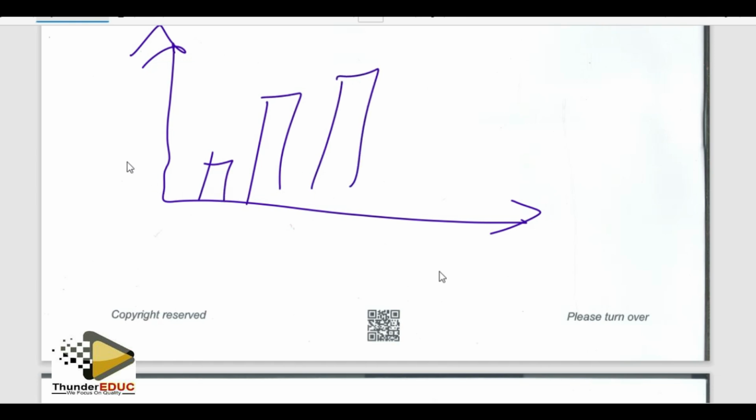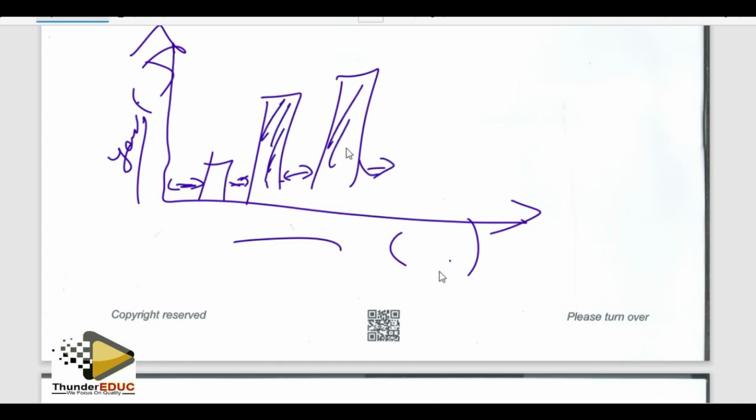Don't forget, how do we mark? This must be years. If it has units, make sure that you put units. If there are no units, the same thing. And here for numbers, you must put the units. Make sure the distance between the bars is the same, and that the bars have the same breadth, or otherwise you're going to lose marks. So we mark the caption and the correct type of graph, because some people will draw a histogram instead of a bar graph.